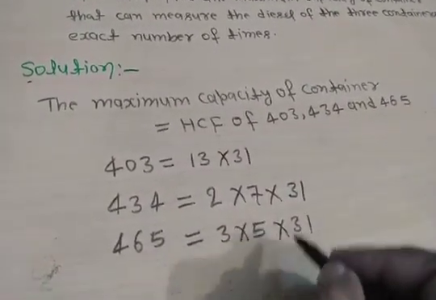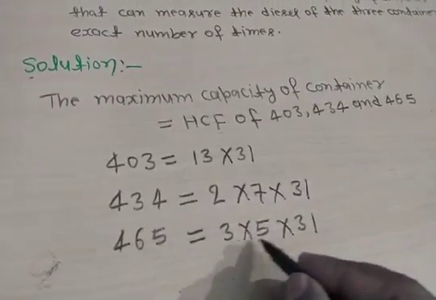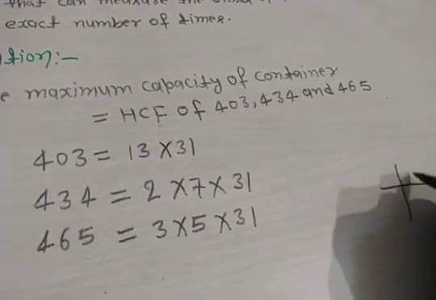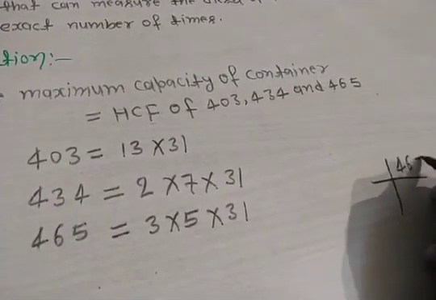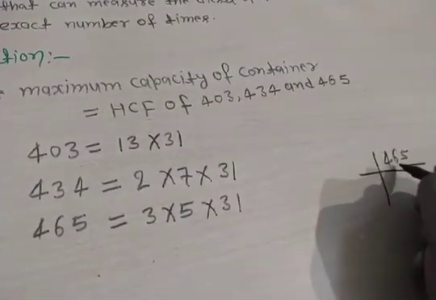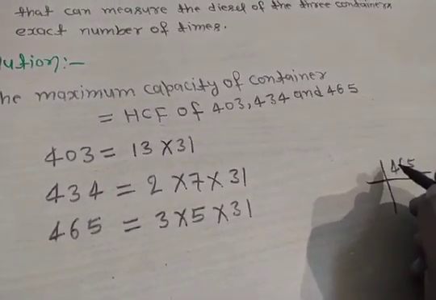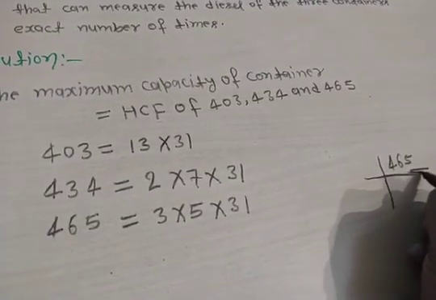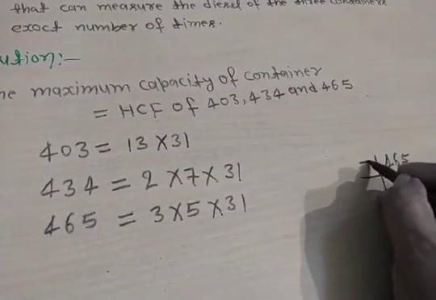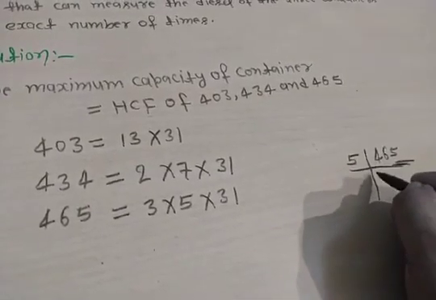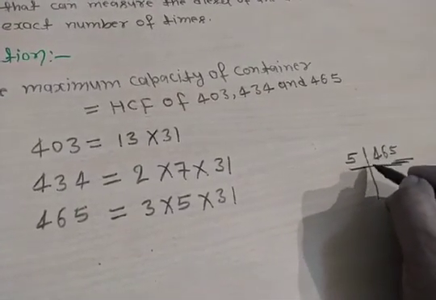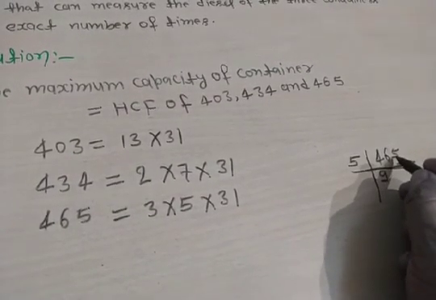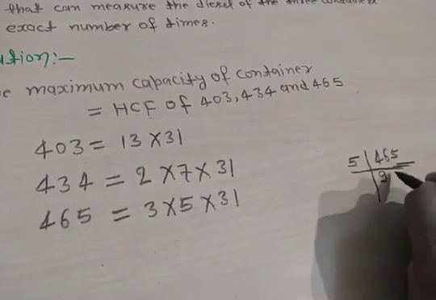You can find it by the division method, like here 465. The last digit is 5, so this is divisible by 5. You divide it by 5, so here 5 nines are 45, 9 times, and 1 carry, it will become 15, so 5 threes are 15. Clear.